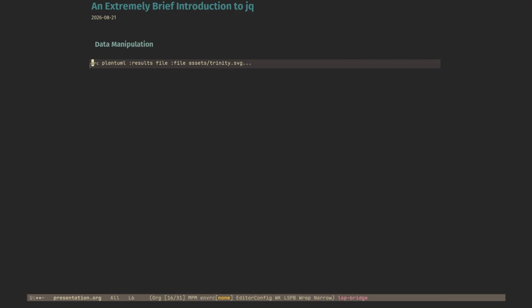Okay. Here we have data manipulation. What I just wanted to cover is that I wanted to show off the foundational data manipulation constructs in functional programming languages, including JQ. So we can do most of the important querying with their help, and they replace regular for or while loops.